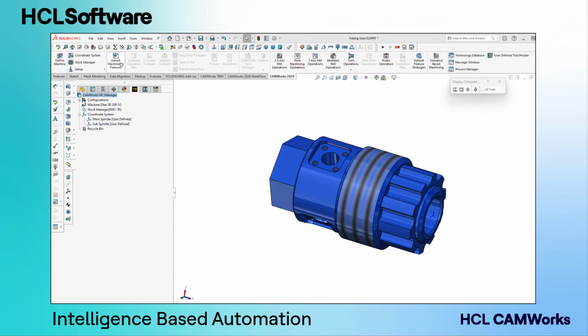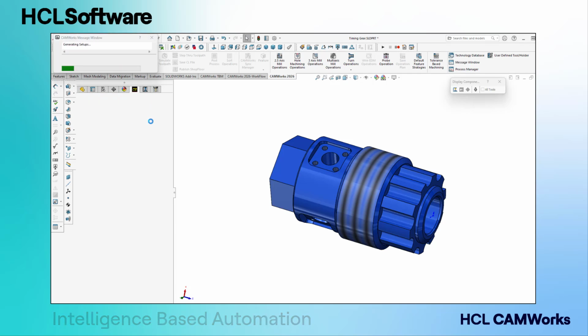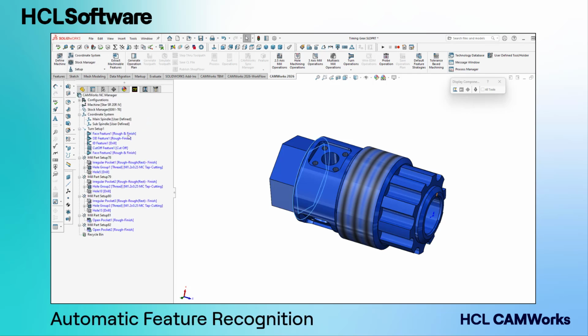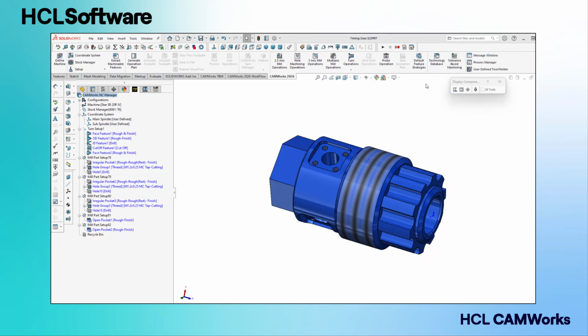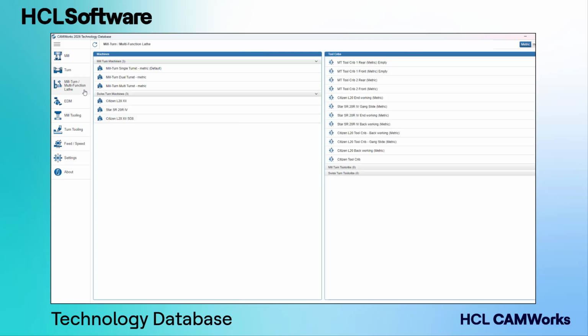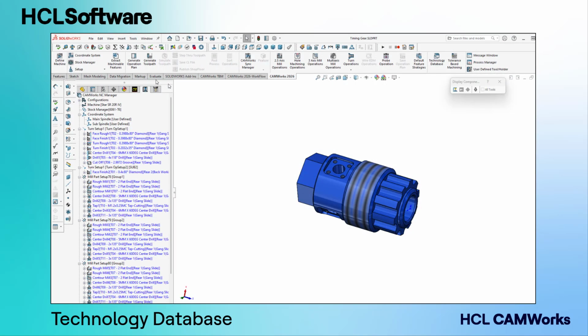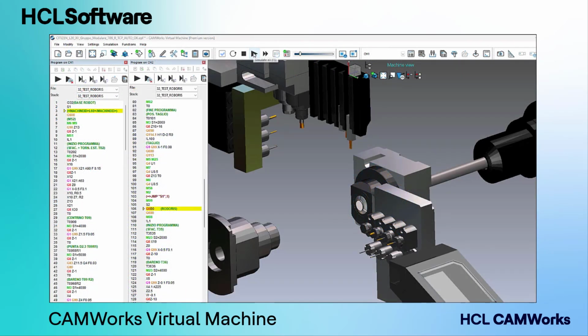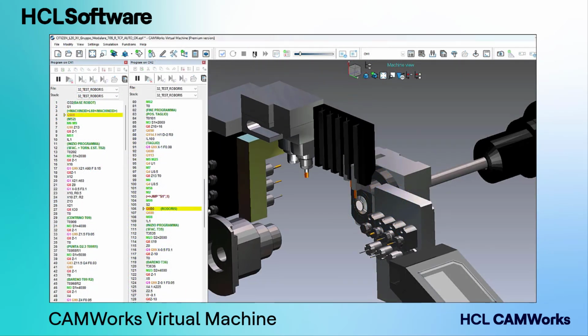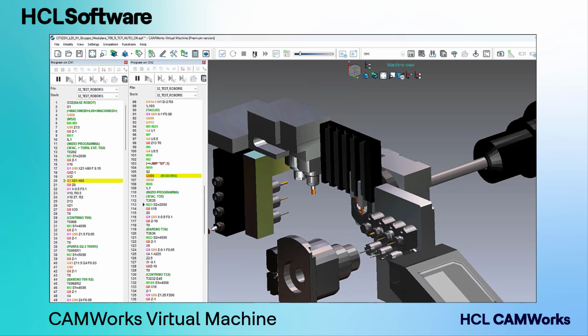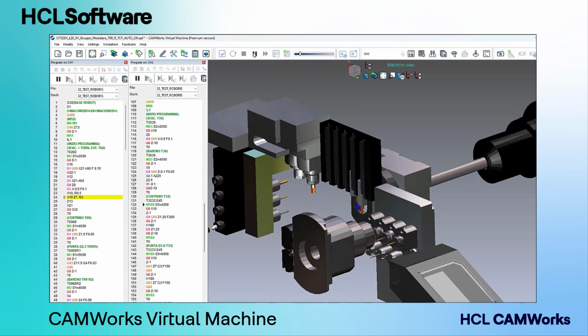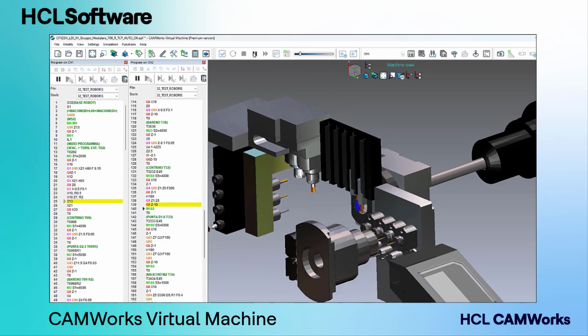Speed up your workflow with intelligence-based automation. Automatic feature recognition instantly identifies machinable features, while the patented technology database lets you reuse your proven Swiss machining strategies across jobs. And to ensure first-time right programs, true G-code machine simulation using CAMWorks Virtual Machine will also be available for CAMWorks Swiss machining.